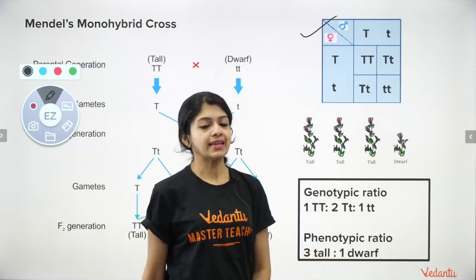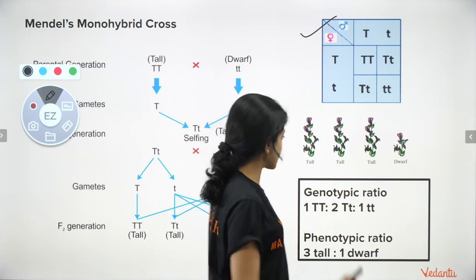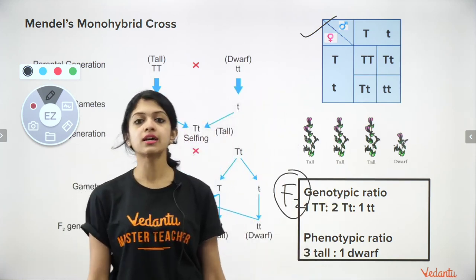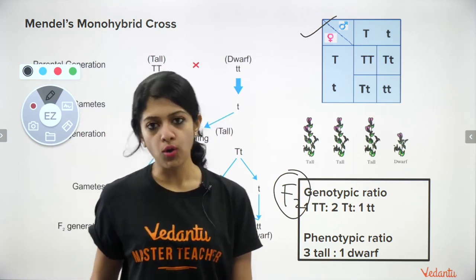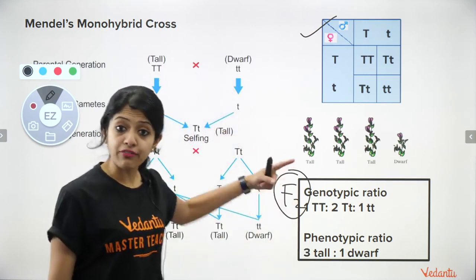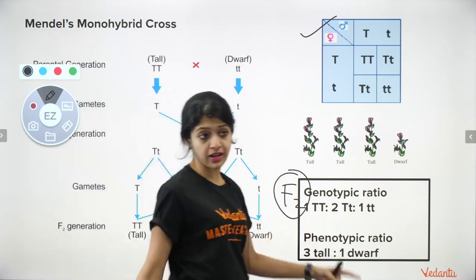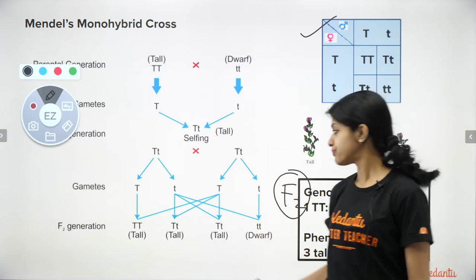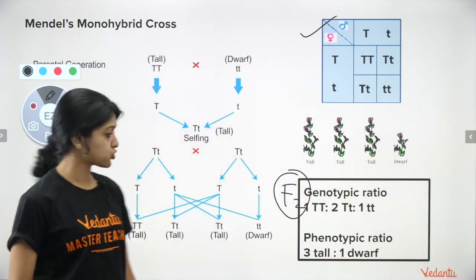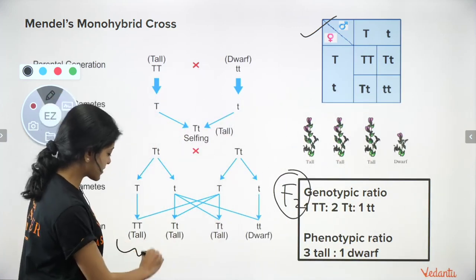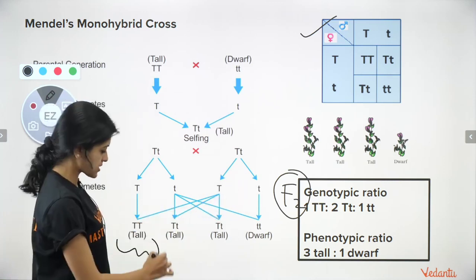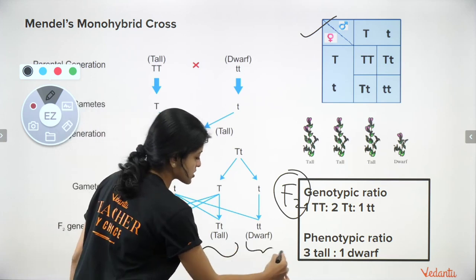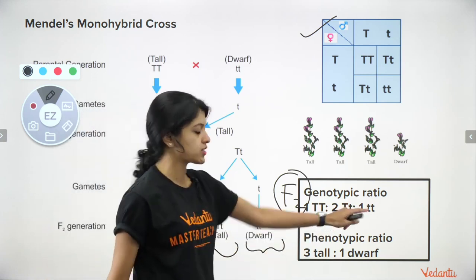Okay, and this is the F2 ratio that you can see if you worked out Mendel's monohybrid cross. In the F2 generation, or the second filial generation, you would see the genotypic ratio to be 1 capital T capital T to 2 capital T small t to 1 small t small t, which is 1:2:1.